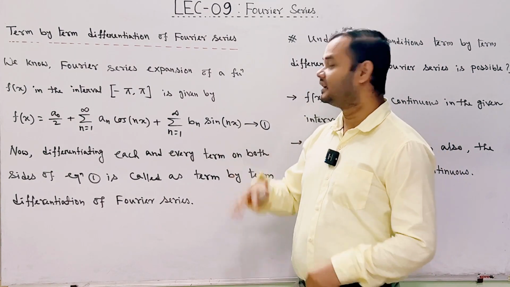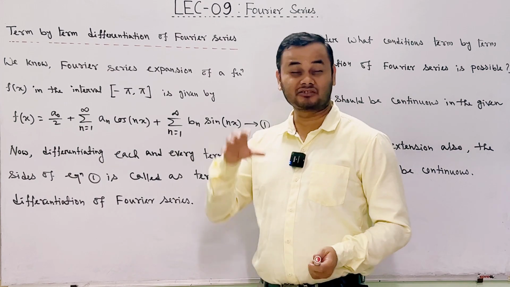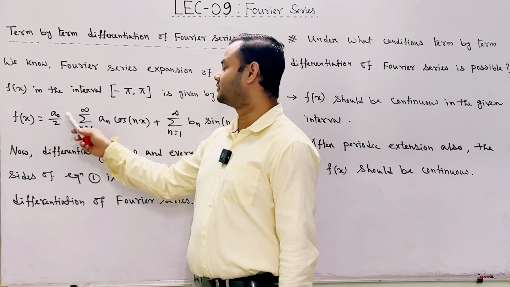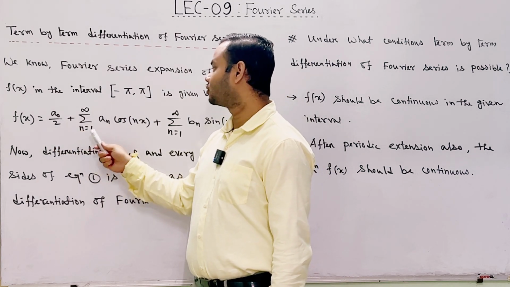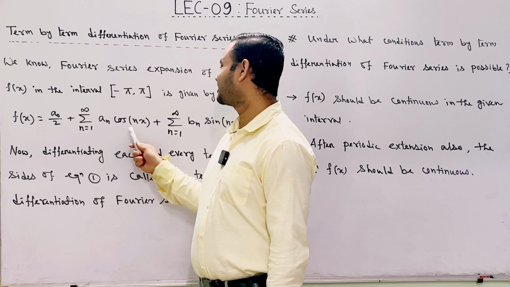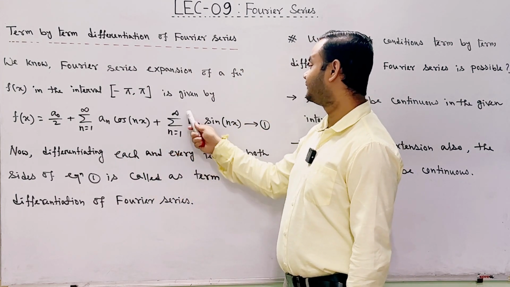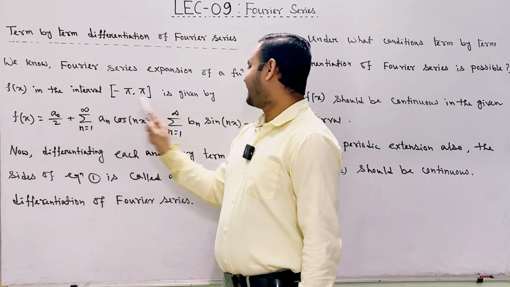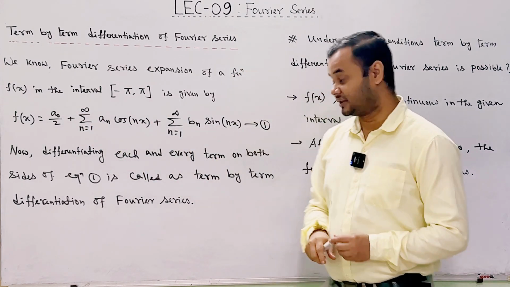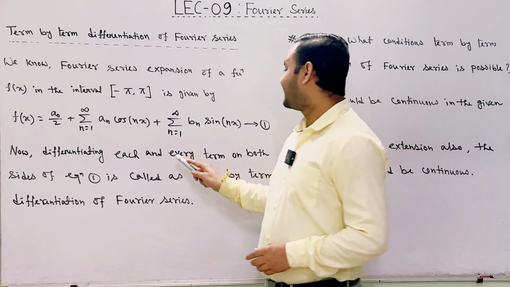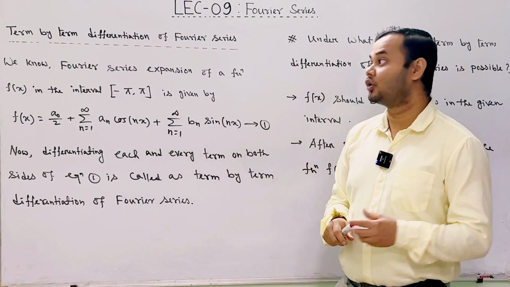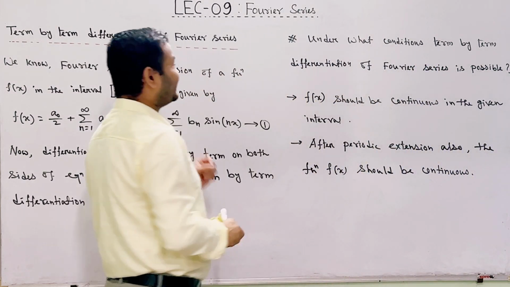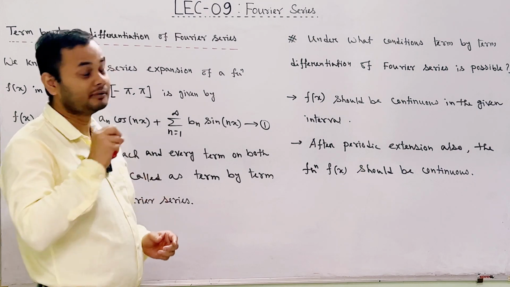Students, we know that the Fourier series expansion of the non-sinusoidal function f of x, which is defined in the interval minus pi to plus pi, is given by f of x equal to a naught by 2 plus summation n goes from 1 to infinity a n into cos nx plus summation n goes from 1 to infinity b n sin nx. Here a naught, a n and b n are known as the Fourier coefficients. Now, differentiating each and every term on both sides of equation number 1 is known as the term by term differentiation of Fourier series.